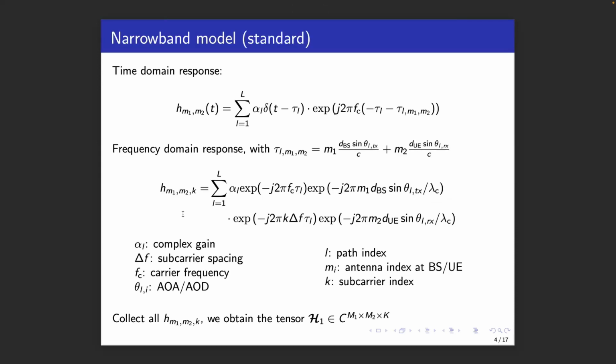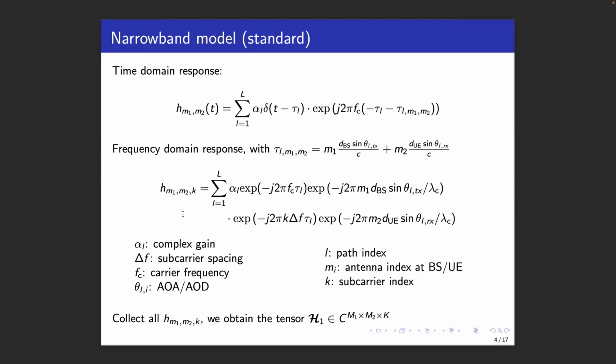Let's now look at the conventional channel model between an individual transmit and an individual receive antenna. These are indexed by M1 and M2. The channel response comprises L paths, each with a delay and a phase rotation due to the carrier frequency. The delays can also be related to the antenna indices, assuming that the reference phase is absorbed in the complex channel gain alpha.